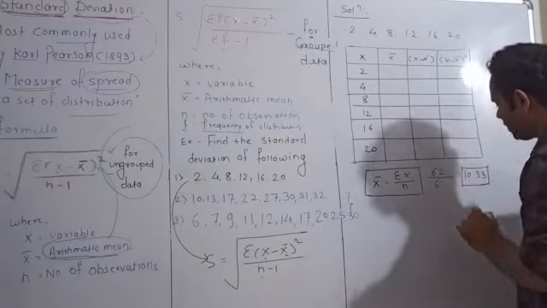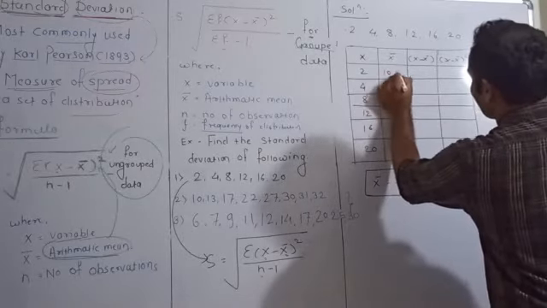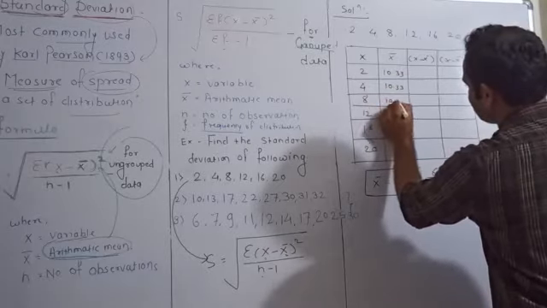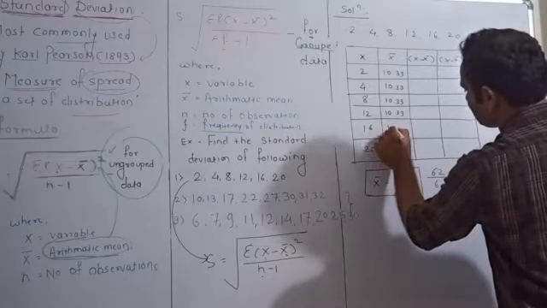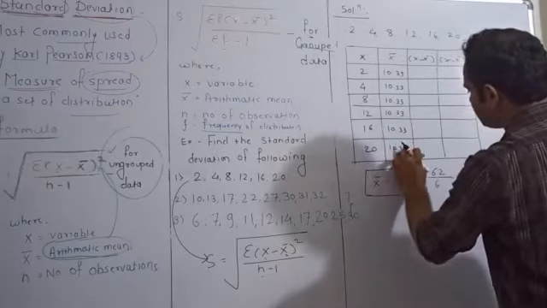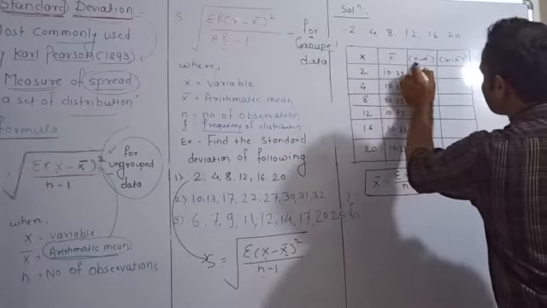It is your mean, and it is the same for all: 10.33, 10.33, 10.33.